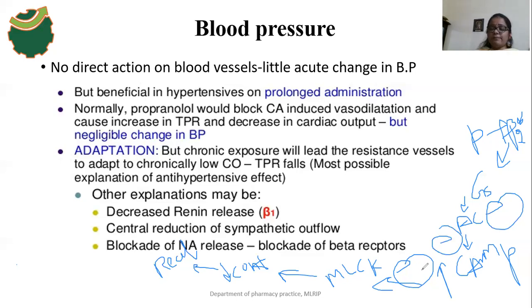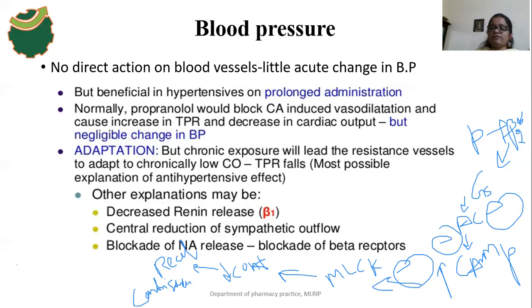What will happen? There is no inactivation of the MLCK enzyme, which means phosphorylation of myosin protein also occurs. It may lead to what effect? A constriction effect occurs. So the constriction effect occurs with propranolol.